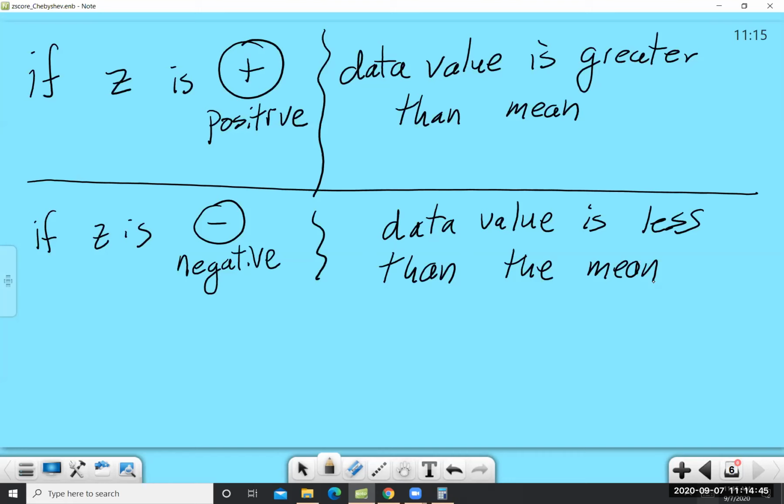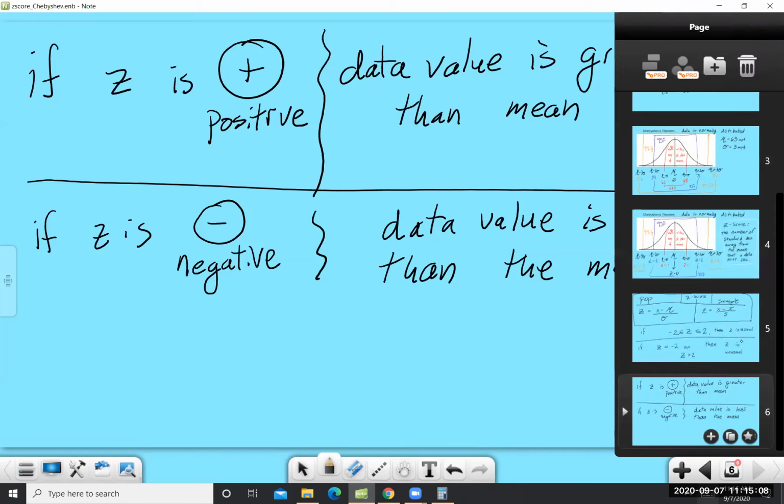If, however, I'm talking about national credit card debt, then I don't want to be greater than the mean. I want to have less credit card debt than average. So that would be good for my z-score to be negative. So it's totally okay for z-scores to be positive or negative, and it's not even necessarily a good or bad thing for my z-score to be positive or negative.